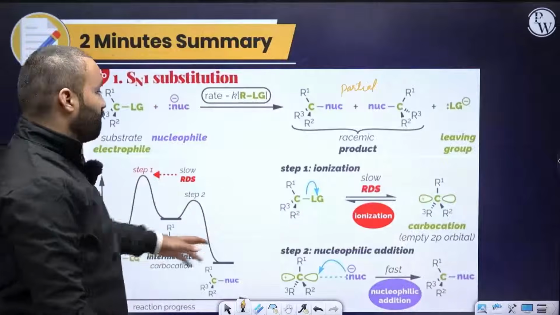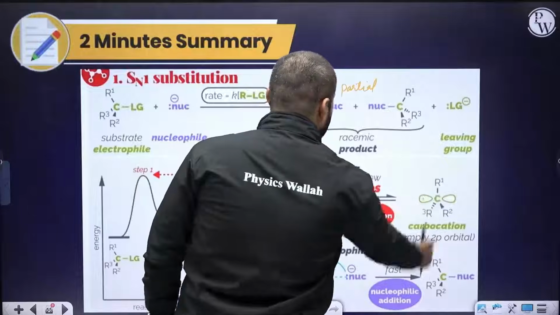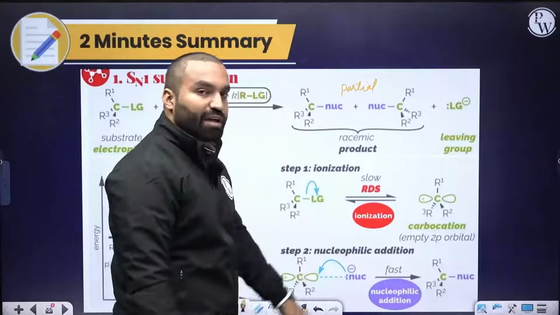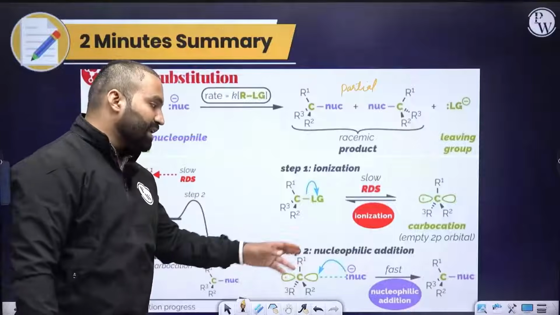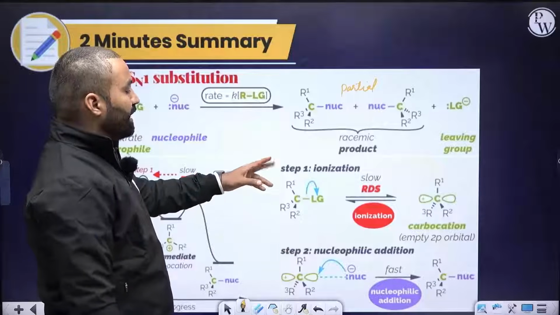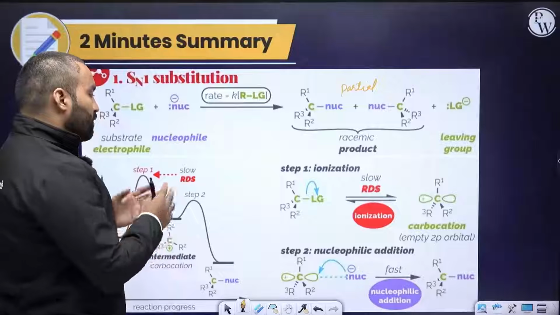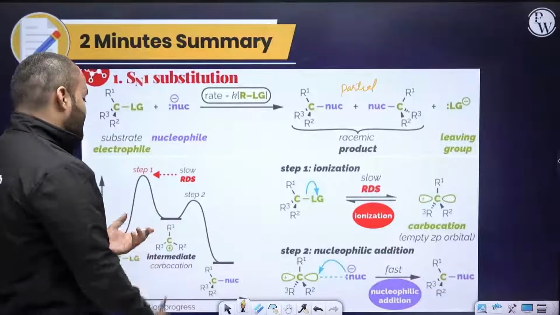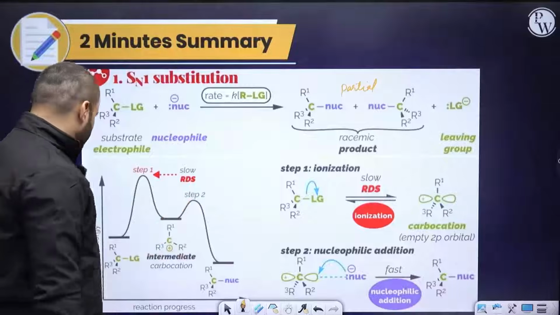Step number 1 is the slow step, that is RDS, and it has an empty p orbital present because of the sp2 hybridized carbocation. The second step is the nucleophilic addition, that's a fast reaction, and it's of no use to us because the rate will be decided by how fast the ionization happens and by the stability of the carbocation. This is the energy profile diagram. Step number 1, step number 2.